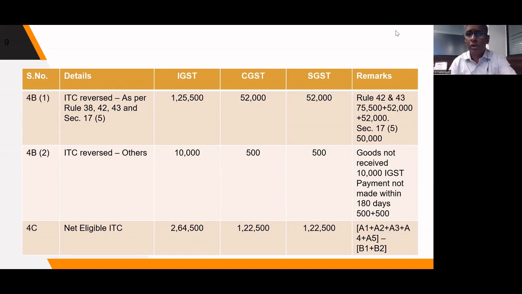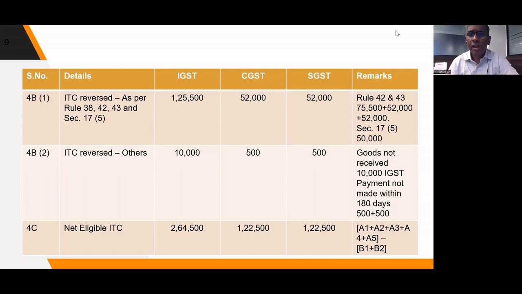So they are eligible to take only 50% credit. The entire 100% credit has to be shown in table 4A, and the 50% reversal has to be shown in 4B1. And similarly, Rule 42 reversal, Rule 43 reversal, which is applicable for all taxpayers, that should also form part of 4B1. And blocked credit under Section 17.5, that also should be included in 4B1.